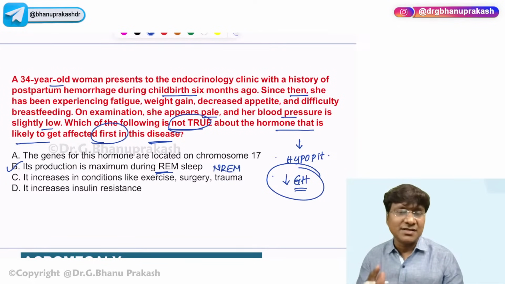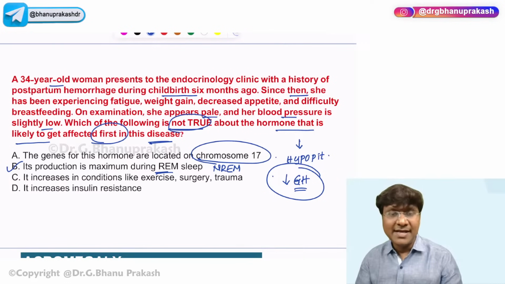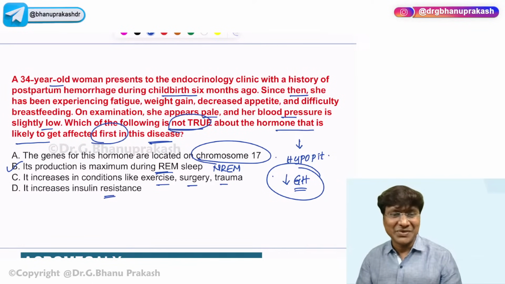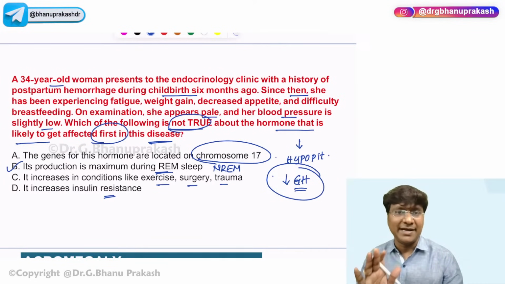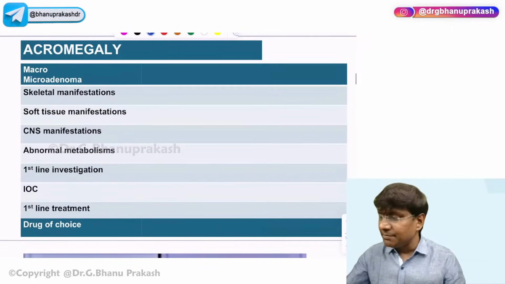And the gene for the synthesis of the growth hormone is present on chromosome 17. And the growth hormone levels increase in exercise, surgery, as well as trauma. And growth hormone is the one which will increase the insulin resistance. Okay. Now, let us discuss the growth hormone related abnormalities. What are the growth hormone related abnormalities?